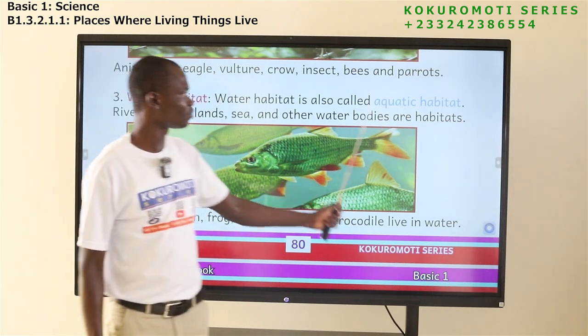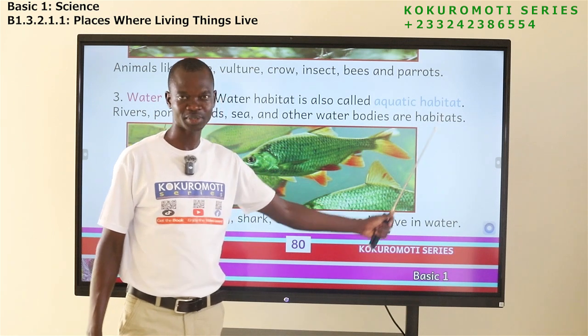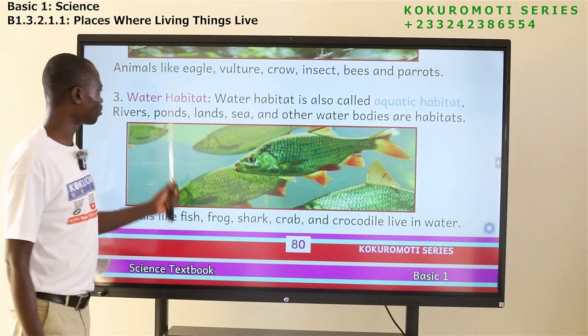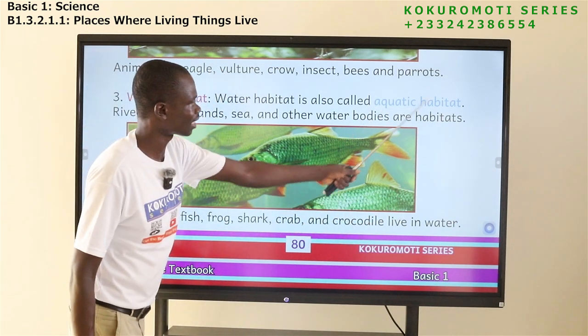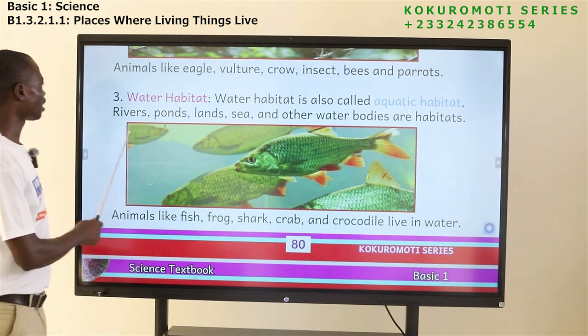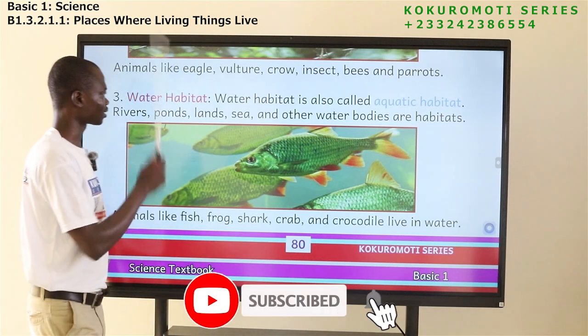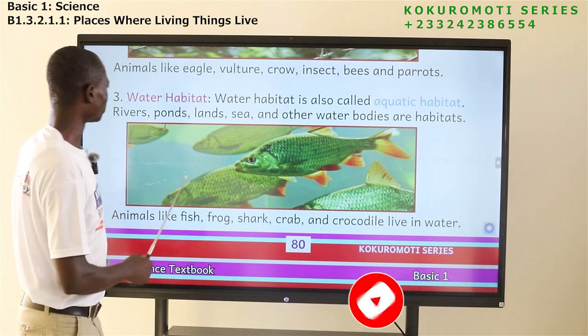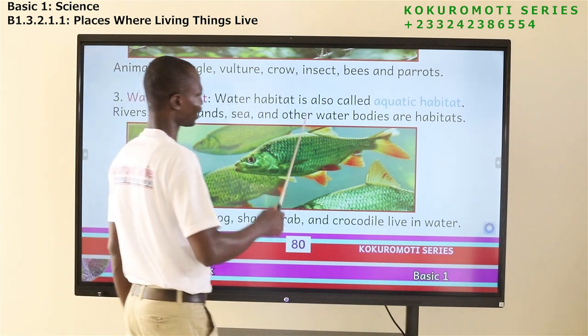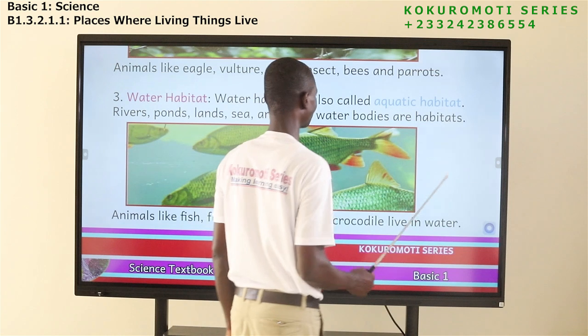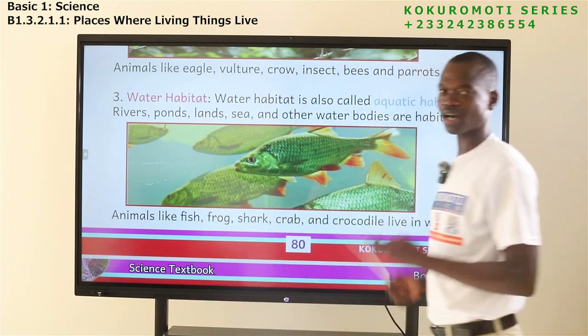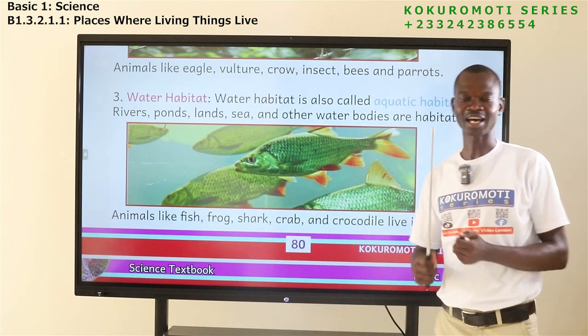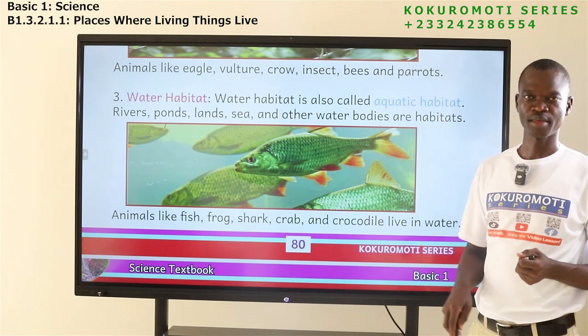Okay, so aquatic habitat is the same as water habitat. Water habitat is the same as aquatic habitat. Now, we have rivers, ponds, sea, and other water bodies as habitat. So we are saying that aquatic has to do with water, animals that live in the water.